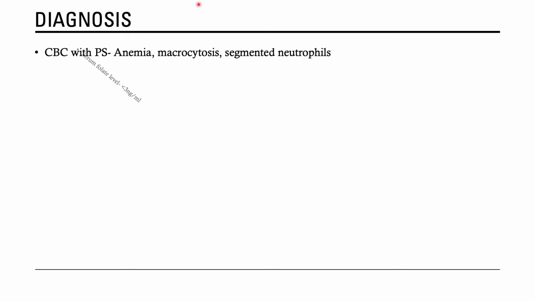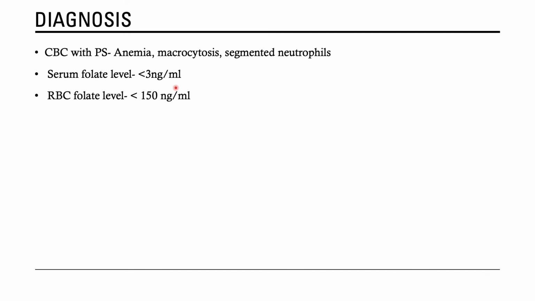Now, coming to diagnosis, how can we diagnose folic acid deficiency? First, we have to order a CBC with peripheral smear. In CBC, we will have anemia. In peripheral smear, we will have macrocytosis and hypersegmented neutrophils. Second, we can do serum folate level. Normal is 5 to 20 nanogram per ml. If the level is less than 3 nanogram per ml, it is called folic acid deficiency.